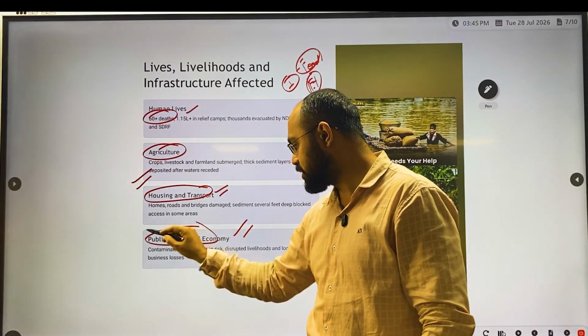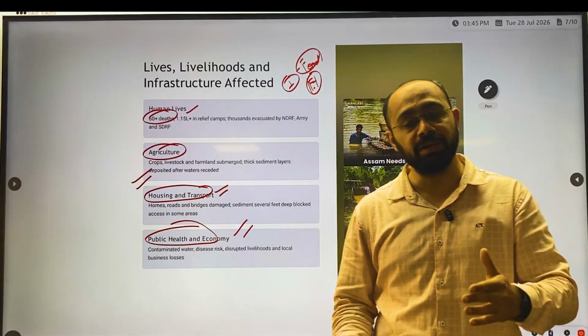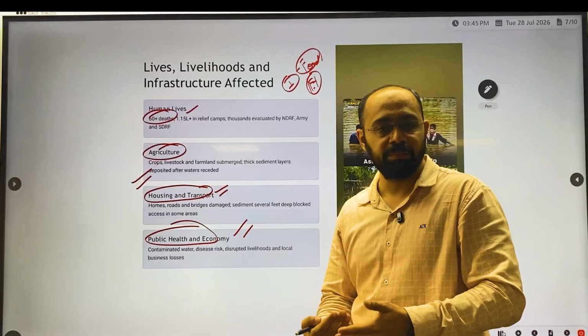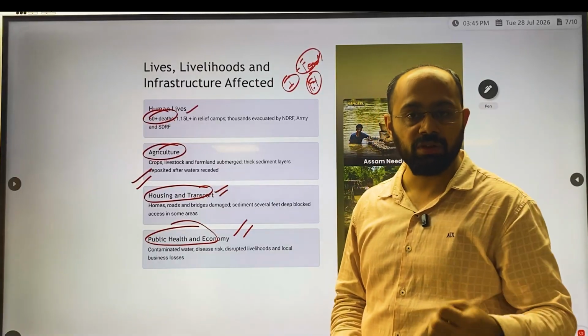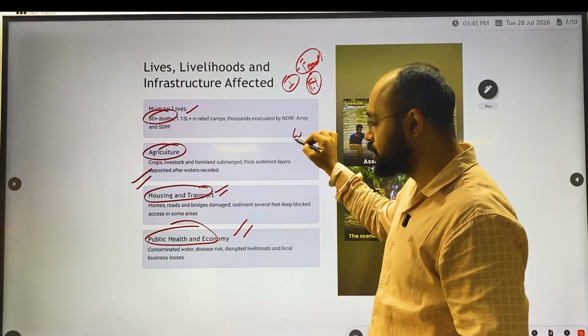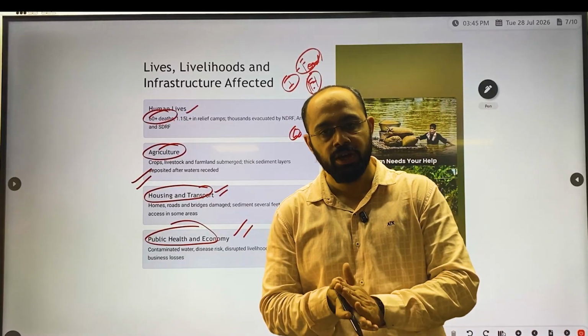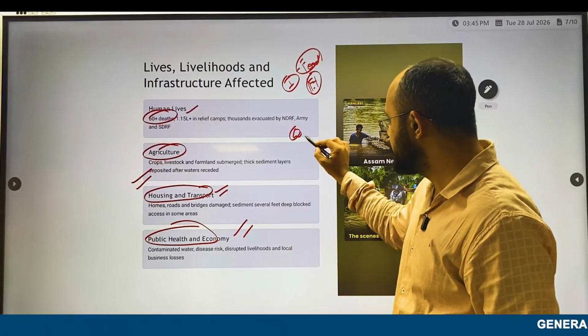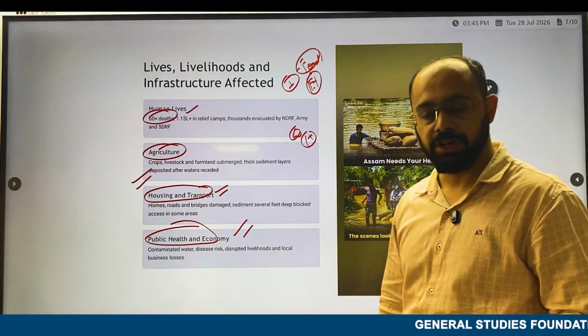Contaminated water will be the disaster risk, and since people are living in shelters, whatever waste is being produced in that particular area will form contamination. Contamination will happen, so this is also one of the health risks. This is a health risk which can affect these particular areas.